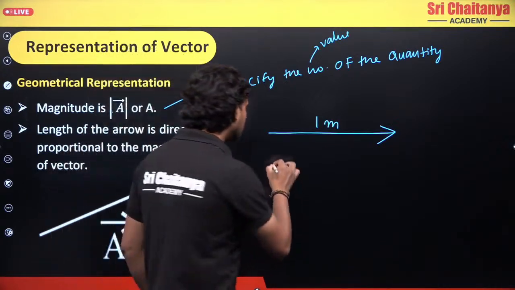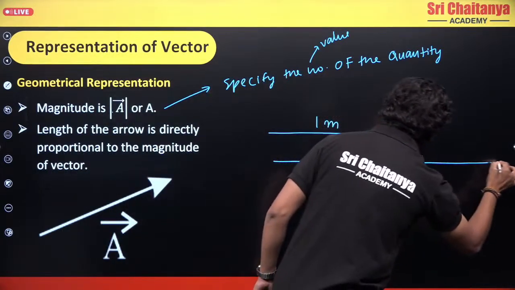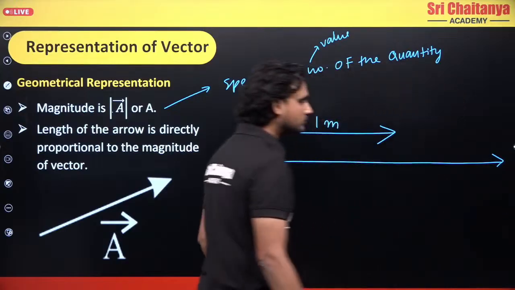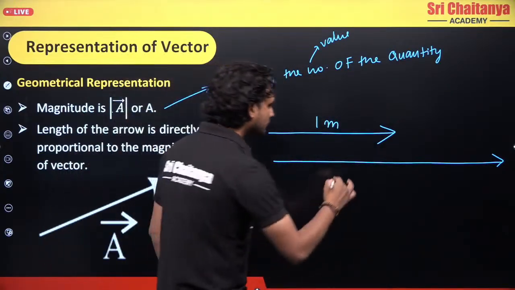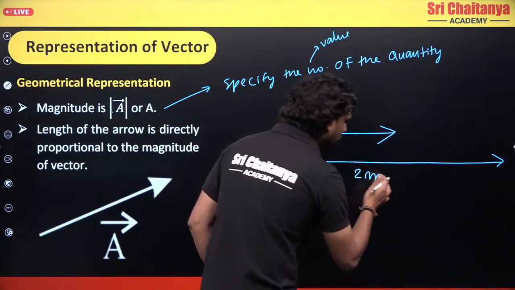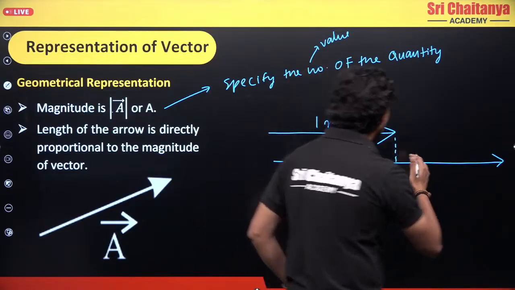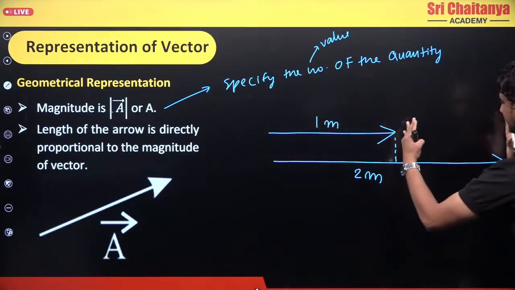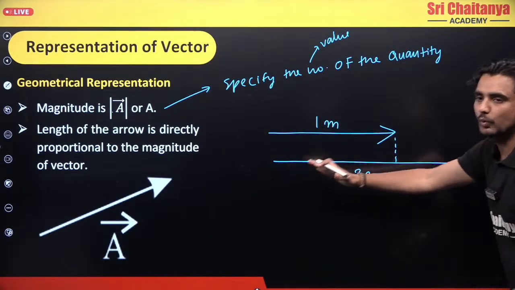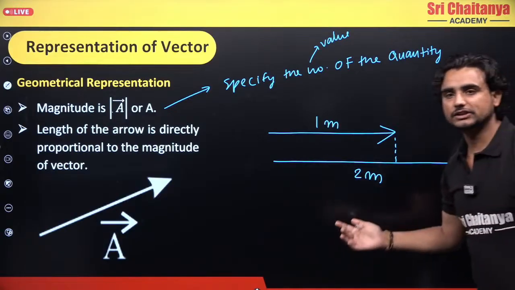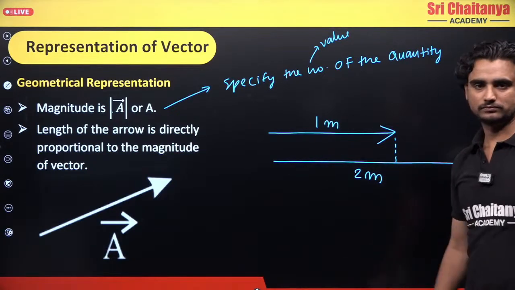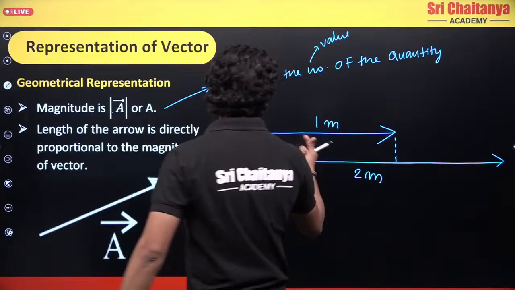Can I say 2 meters will be a vector of double the length? Because if this is 1 meter, when I take this vector and bring it again here, this will be twice the length, and the direction is in this direction. So this is how you represent a vector.